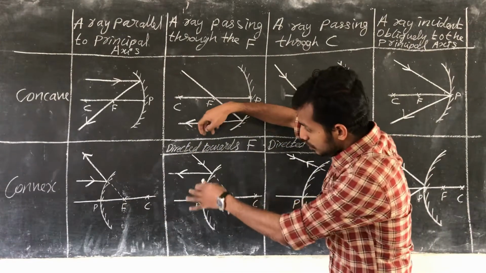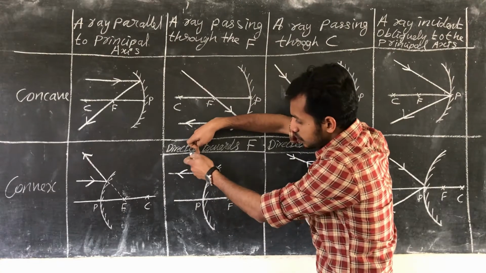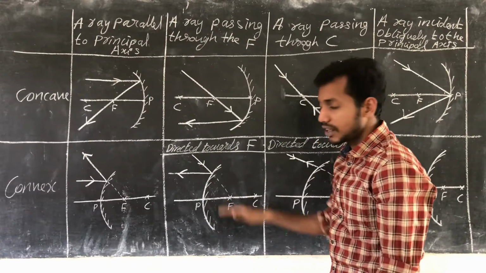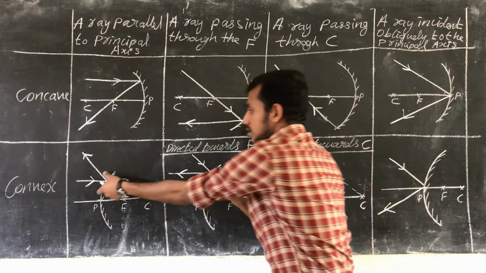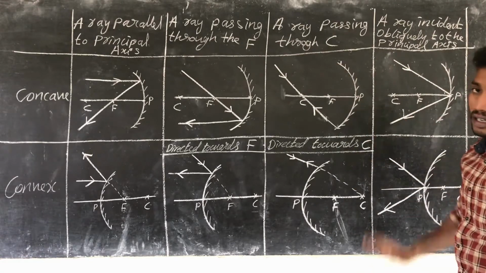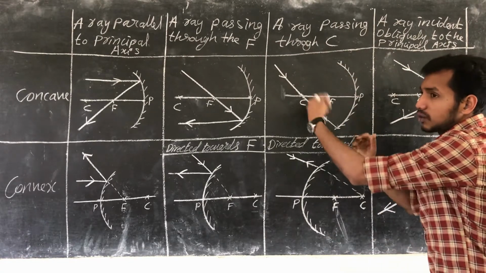Similarly, just a reverse. If a ray of light is directed towards F, it will get reflected back with a direction parallel to the principal axis. This is also just the reverse case. Now, a ray of light passing through C, then what will happen? It will get reflected back along the same direction.